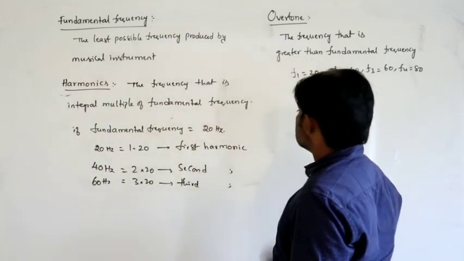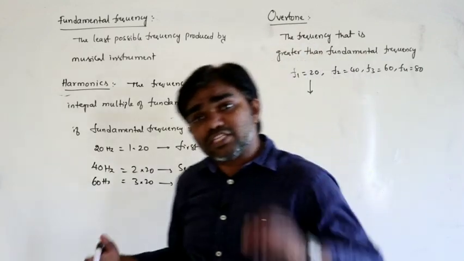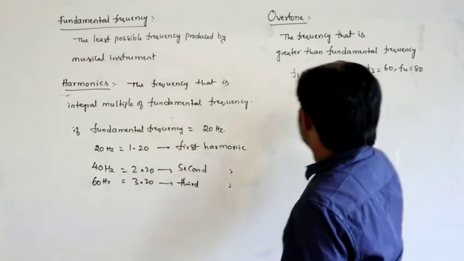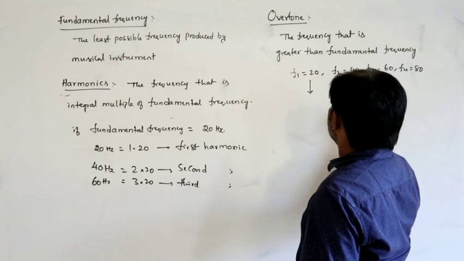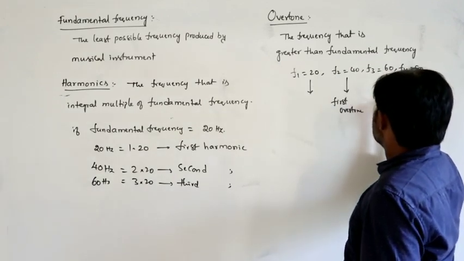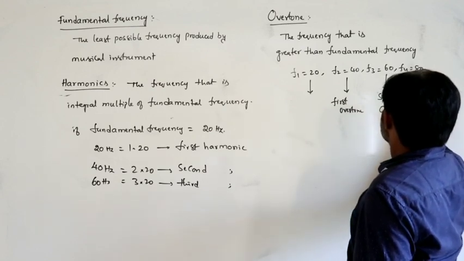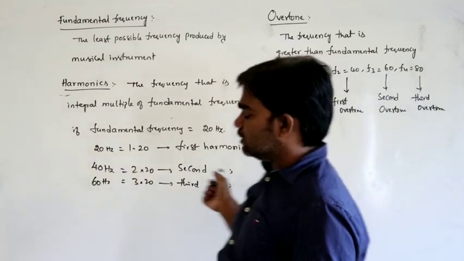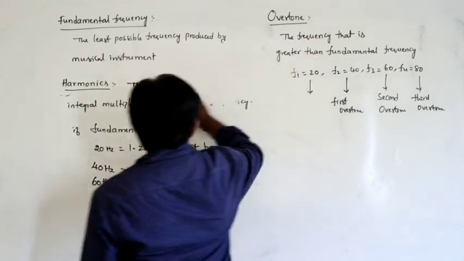F1 is fundamental frequency. But how can you define overtone? The frequency that is greater than fundamental. Must be greater than fundamental. But it is 20. It is not the overtone. What is the next possibility here? 40. So this is called first overtone because it is more than fundamental frequency. Next possibility is second overtone. So next possibility is third overtone, like that. So these are the terms related to harmonics and overtones and fundamental frequency. Now come to the point octave.